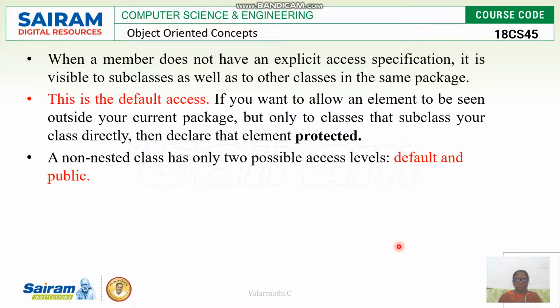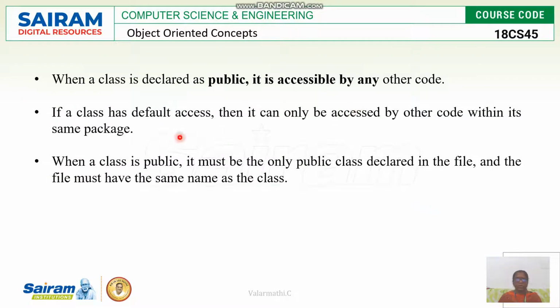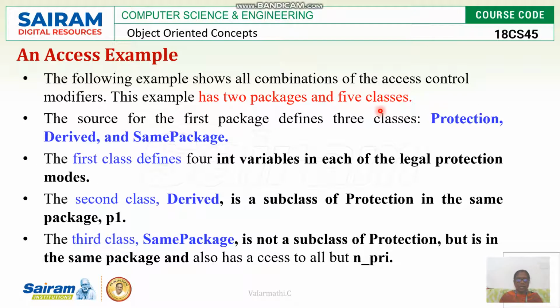And here, we should remember that when we don't have any explicit access specification, which is default access, it is a public access. So default is a public access. Either we can go for a default one or we can go for a public one. When a class is declared as public, it is always accessible by any other code. We know the meaning of public. So when a class is declared as public, it is accessible by all other code.